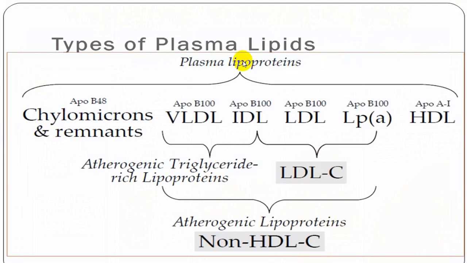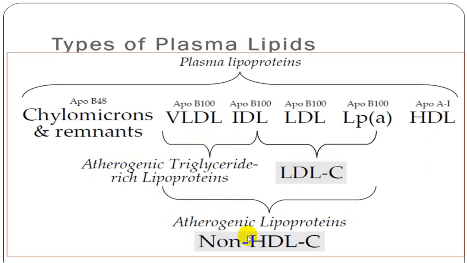This shows you all lipoproteins, that is chylomicron and chylomicron remnants, VLDL, intermediate, low density, and lipoprotein A, and HDL, out of which these four and LDL cholesterol, these are atherogenic triglyceride-rich lipoproteins. That will be VLDL and intermediate variety. And these two combined together become atherogenic lipoproteins.